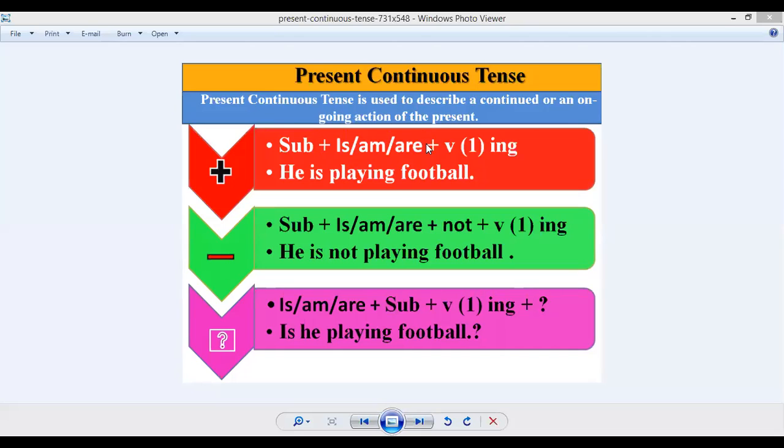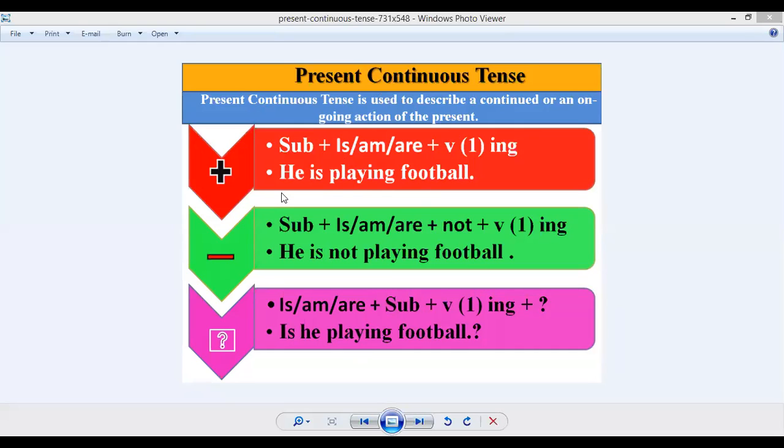Then we have to use the first form of the verb along with the ing form. It is necessary that in present continuous tense you attach the ing form with the first form of the verb. So this is the formula of present continuous tense, how to make a sentence.